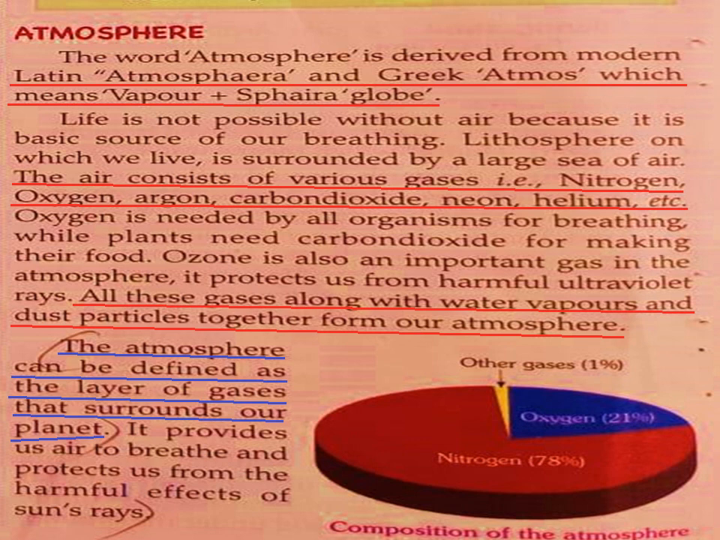If we take ozone, ozone is also a very important gas. Ozone protects us from the harmful ultraviolet rays. So along with all these gases, water vapor and dust particles, they all together form our atmosphere. So what do we have in our atmosphere? We have different gases, we have water vapor, we have dust particles. These all together form our atmosphere.